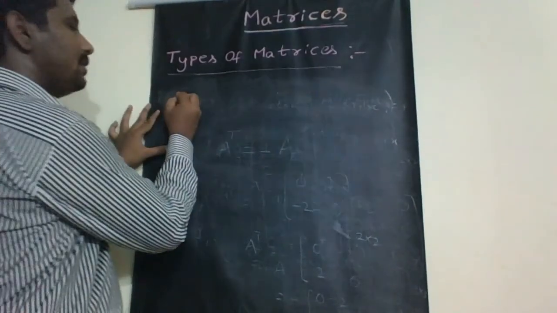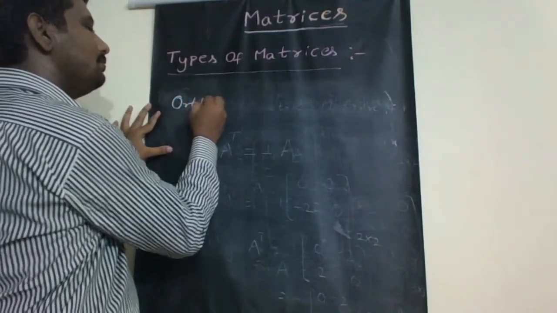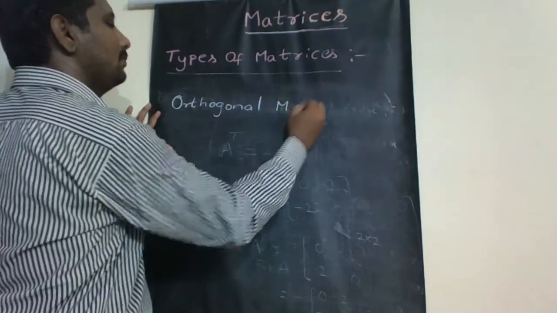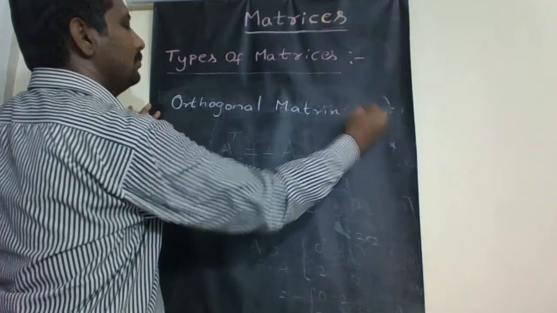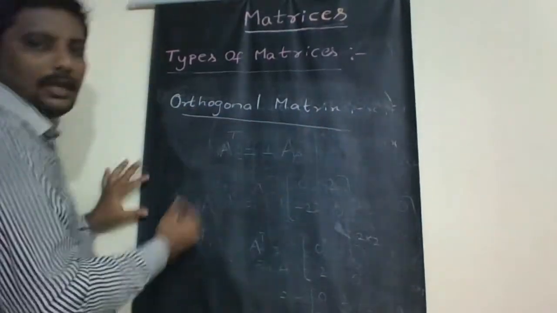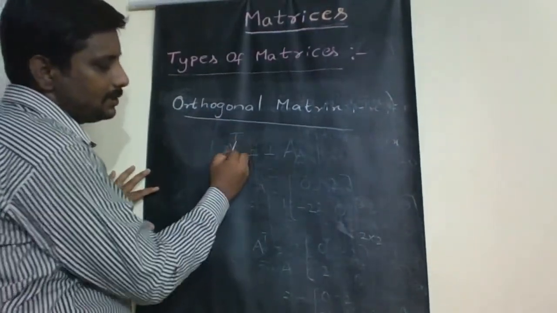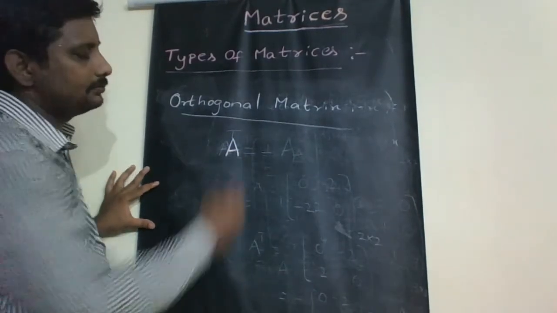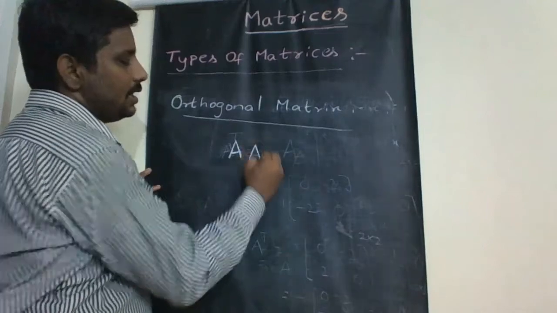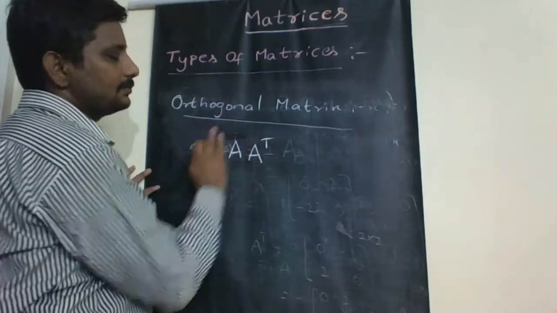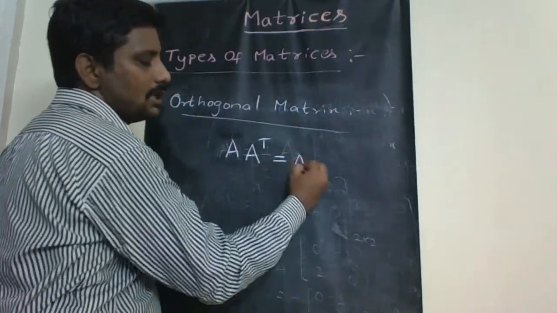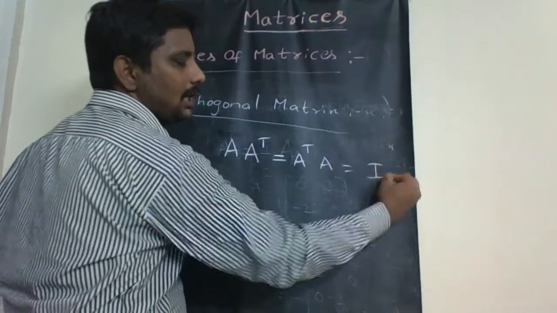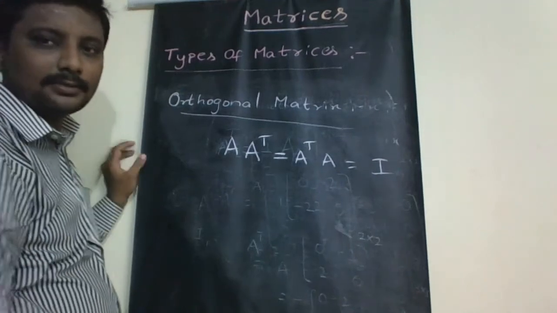Now coming to another definition, that is orthogonal matrix. A square matrix capital A is said to be an orthogonal matrix if A into A transpose is equal to A transpose into A equal to I. So what is I here?